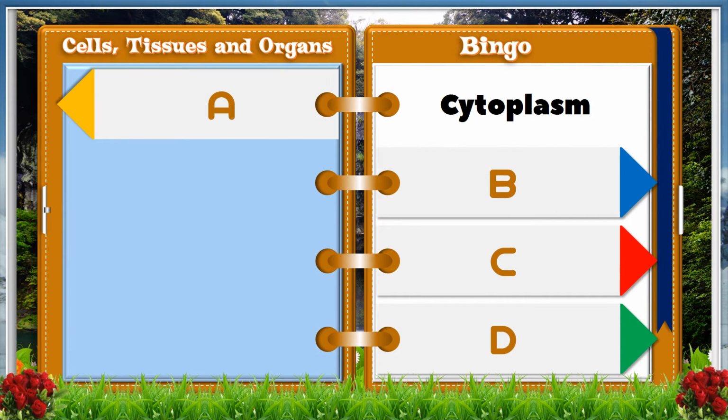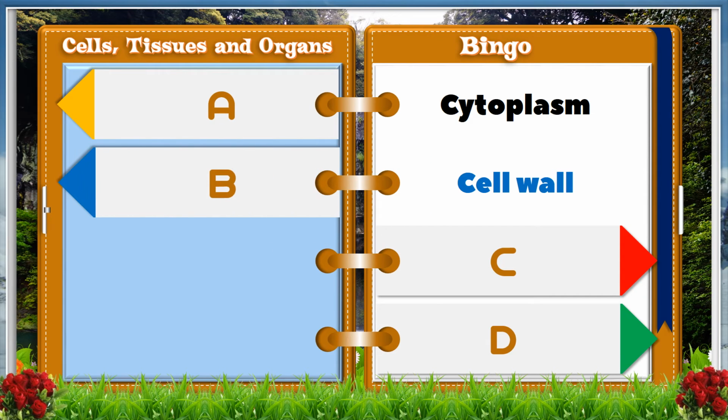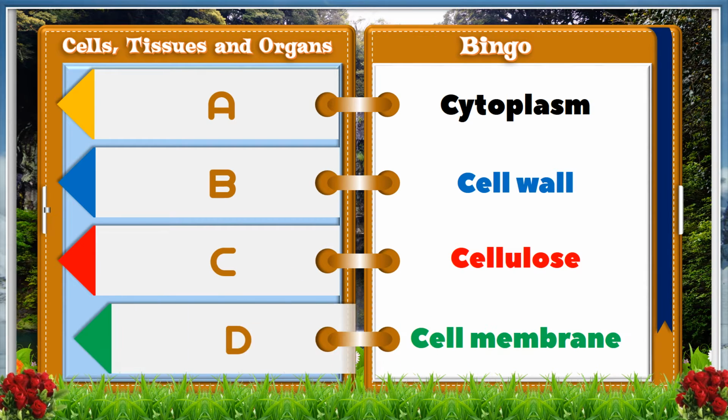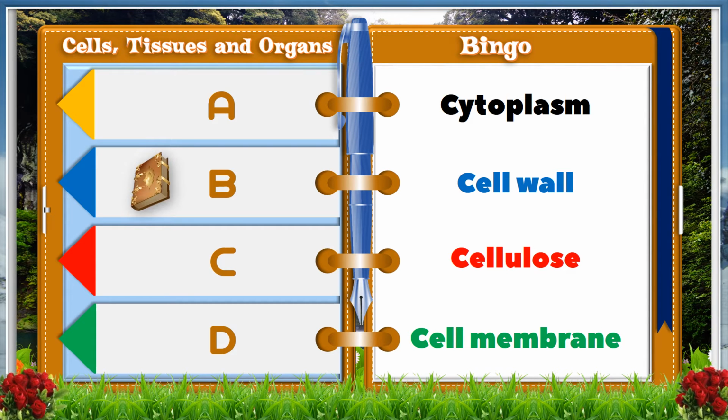A, cytoplasm. B, cell wall. C, cellulose. D, cell membrane. And the answer is B, cell wall.